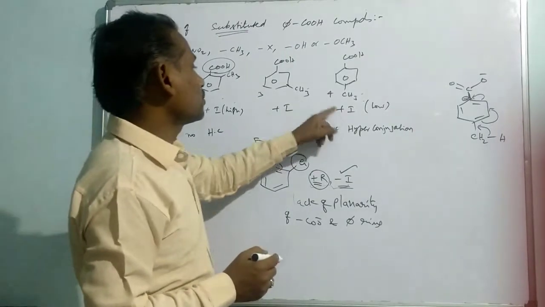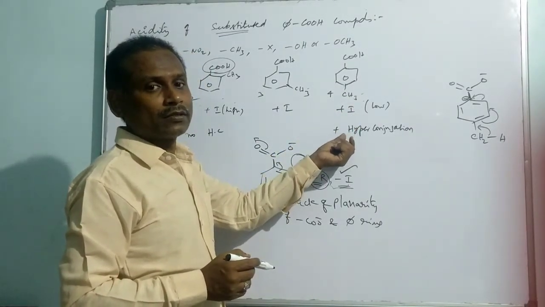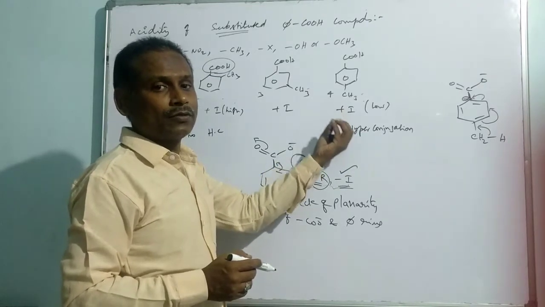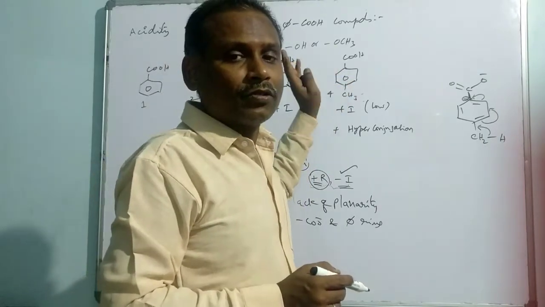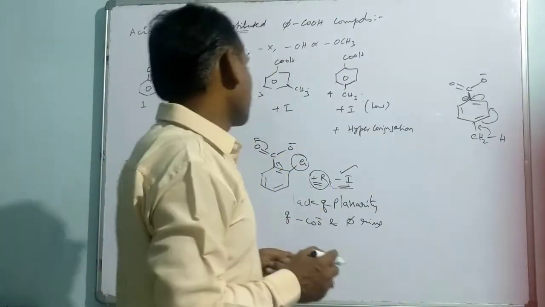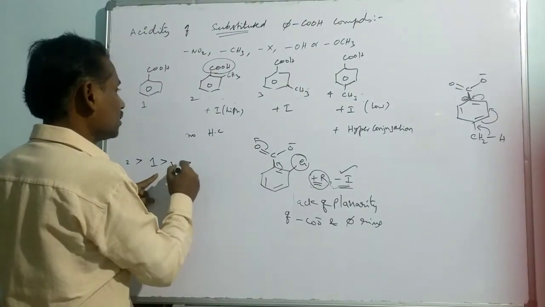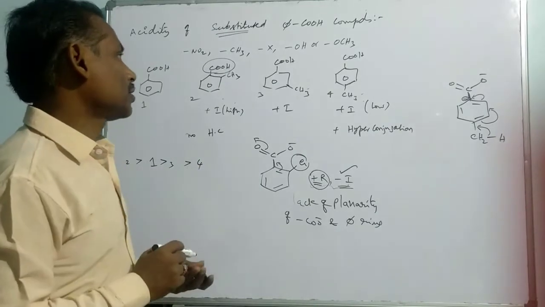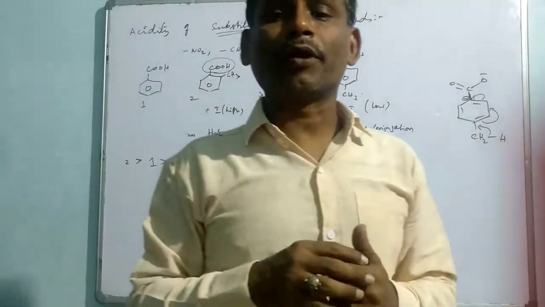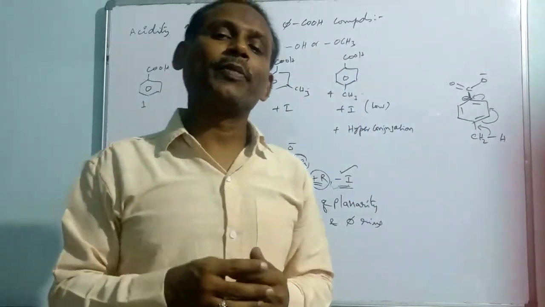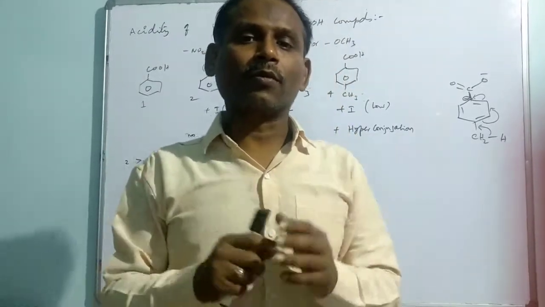Among these two, this will have more impact in minimizing the acidic strength of benzoic acid, because by two effects it is donating the electron, and automatically the conjugate base of the benzoic acid is less stabilized. So the next order goes to compound 3, and the last one is 4. The para substituted compound is least acidic whenever a positive effect operates. Here the positive effects operated by the methyl group are inductive effect as well as hyperconjugation. That's why it is a less acidic compound.